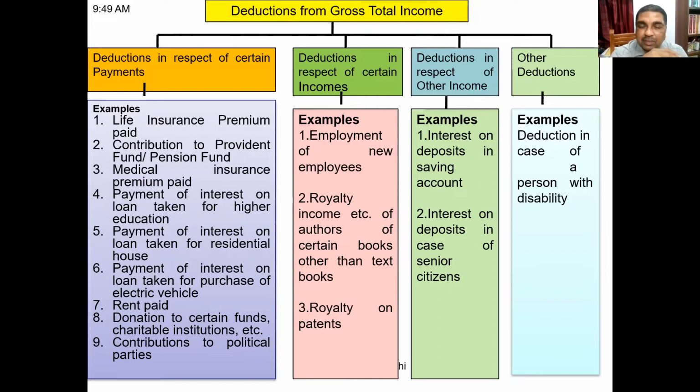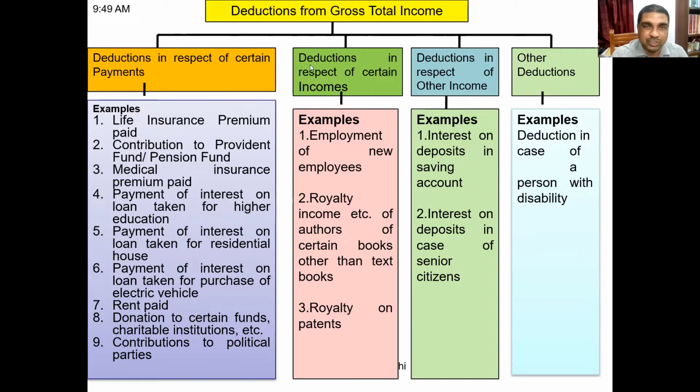Then 80TTA and 80TTB, there are two sections you will learn in appropriate time. Then interest on deposits in case of senior citizens is 80TTB. So in the first case, I think 10,000 is allowed. In the second case, up to 50,000 is allowed under 80TTB.